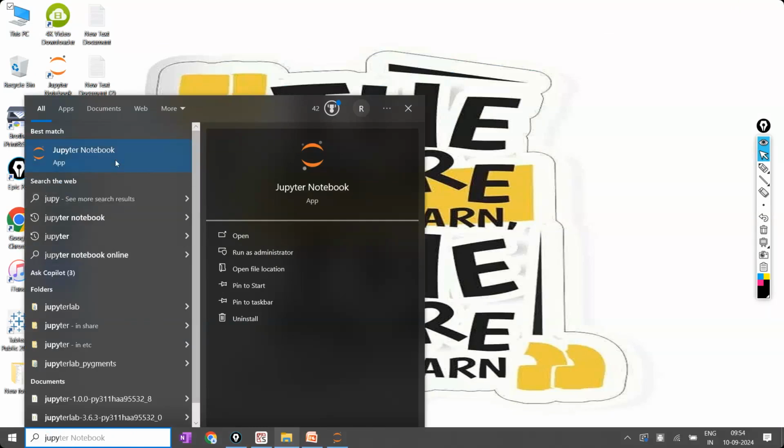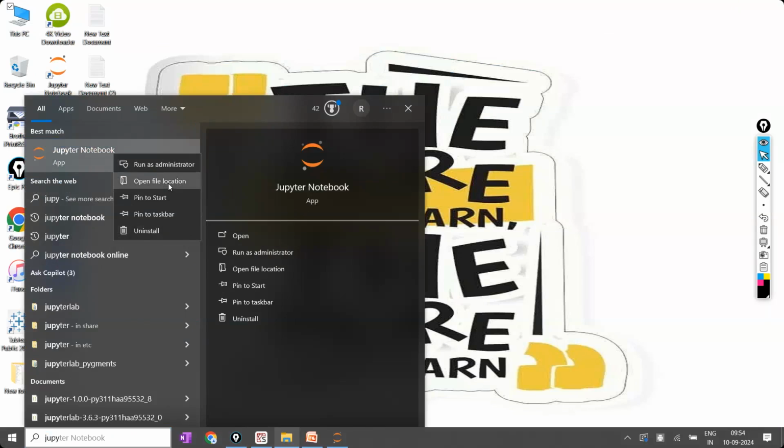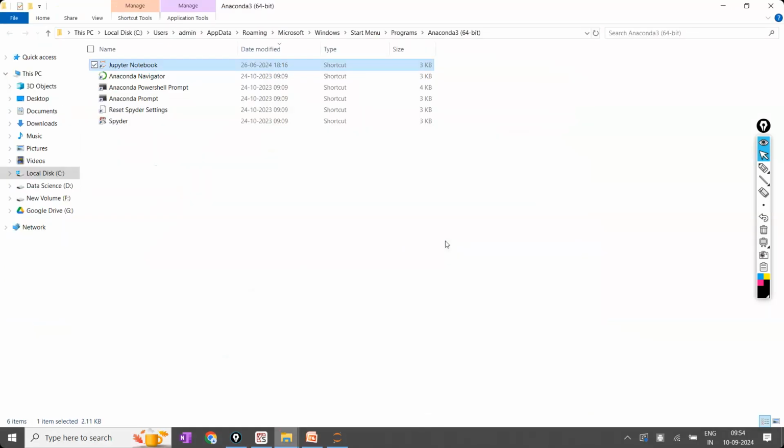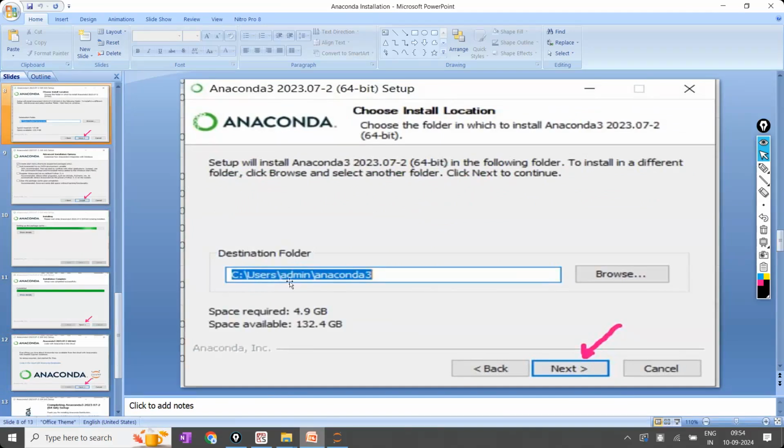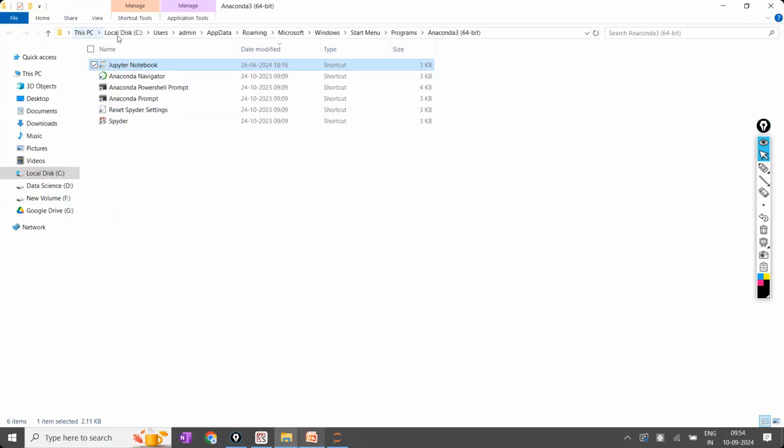In the Jupyter notebook, I will right click and open the file location. Click on open file location. First step is open file location. It will show you where it has been installed in the C drive, users, admin. Do you remember in the installation I told you where it will be installed, in C, users, admin, Anaconda 3. So there it is, in the C drive, users, admin, it has been installed.